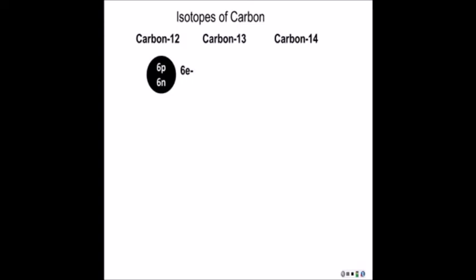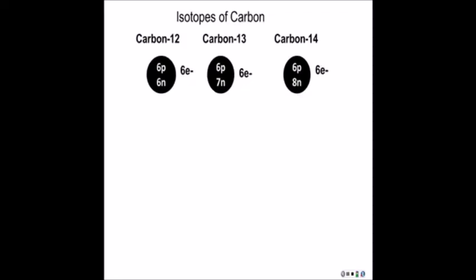What about carbon-13? Notice carbon-13 has 7 neutrons versus 6. So the 7 neutrons and the 6 protons give us the mass of 13. And carbon-14 would have 8 neutrons. So these are 3 isotopes of carbon, and chemically they're all exactly the same. They just differ in the number of neutrons.